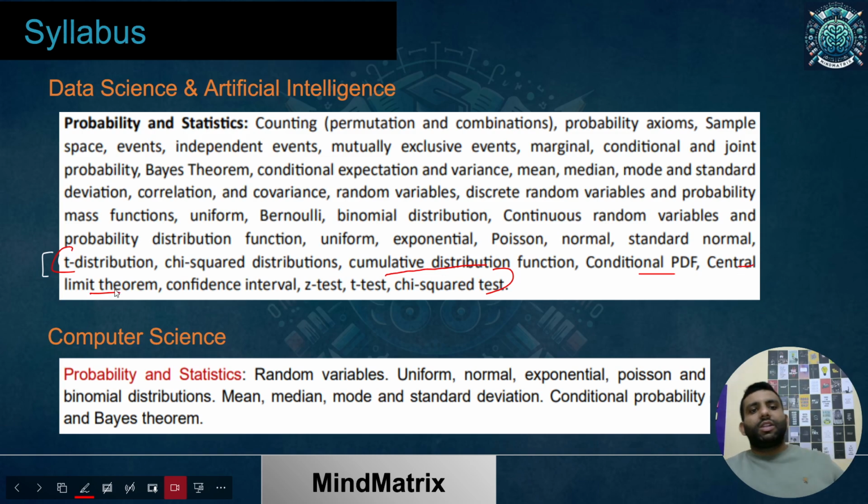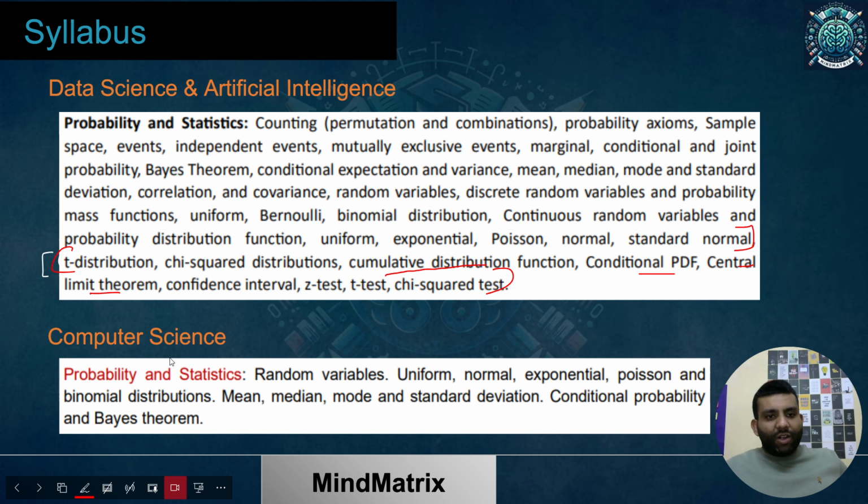For the rest of the part, I can give you the idea of all, but it depends on how much time we'll be having. But rest assured, we'll be covering the major probability portion for sure, up to this point, and some parts like conditional PDF, because that is part of probability only. These are also distributions from probability, but some other topics are quite relevant to statistics more, and hypothesis testing.